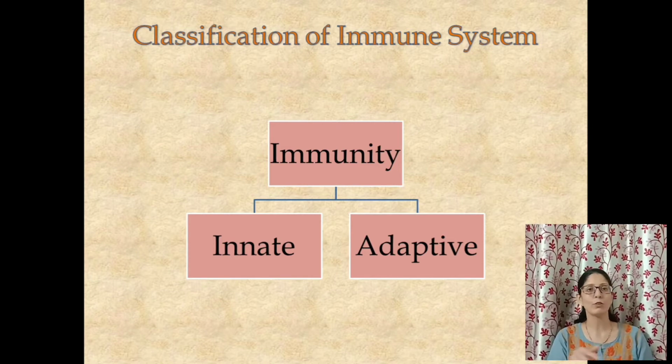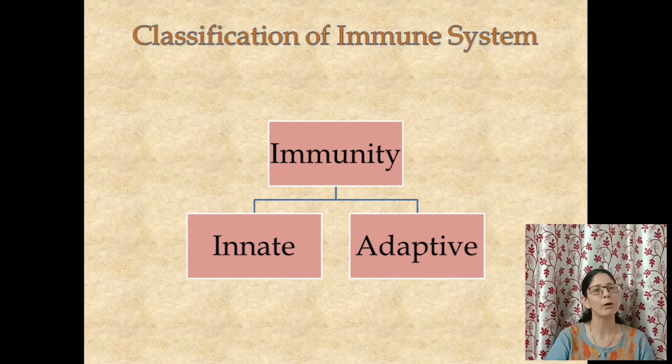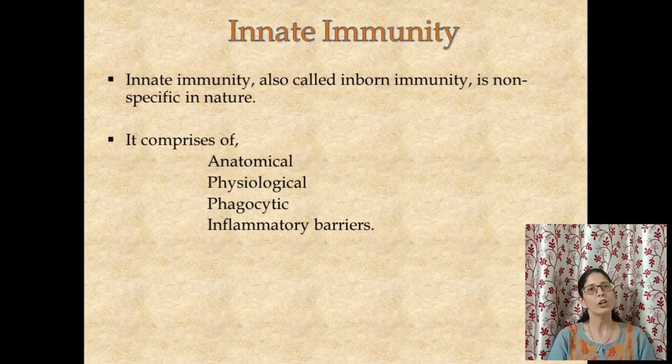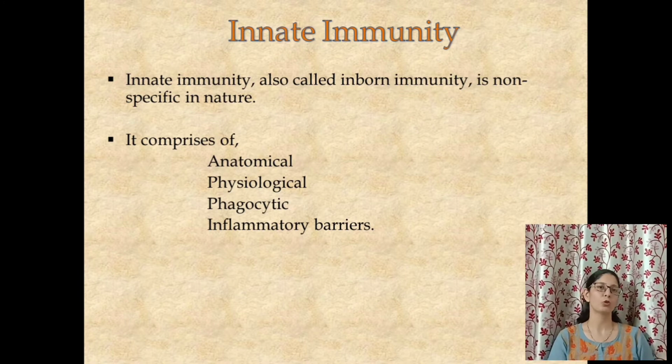Now let us go to each one of them and understand in a little more detail. Let's first talk about innate immunity. Innate immunity is referred to as inborn immunity and is non-specific in nature. Inborn I have already explained to you means by birth. Now let's see what we mean by non-specific in nature. Non-specific means that if your body comes across a bacteria or a fungi or a parasite like amoeba, this innate immunity shows the same mechanism to protect your body.